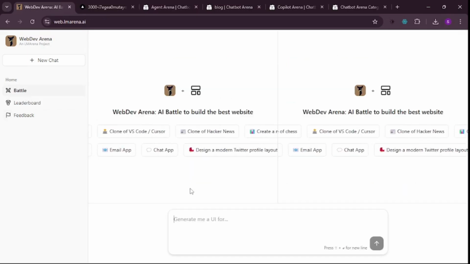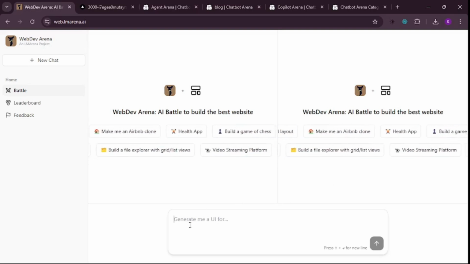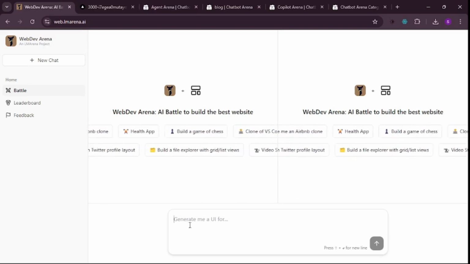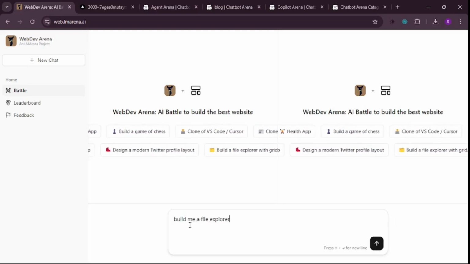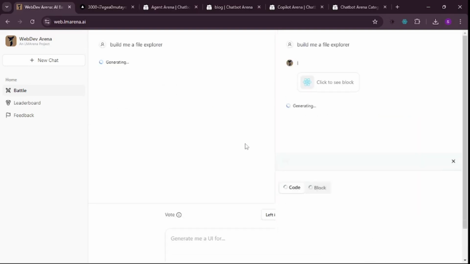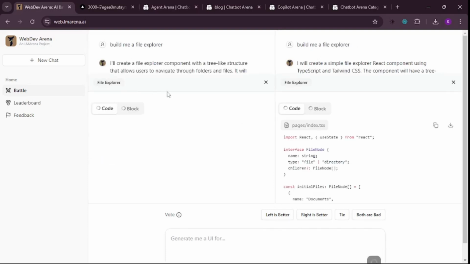So in the next battle, I'm not going to choose any of the suggestions. This time, let's go with a prompt and I'm going to ask it to create a file explorer. So I'm just going to go and say, build me a file explorer. That's how simple it is. Let's go and hit enter. And this time we have the same prompt right here, right? Let's go and check out the results.